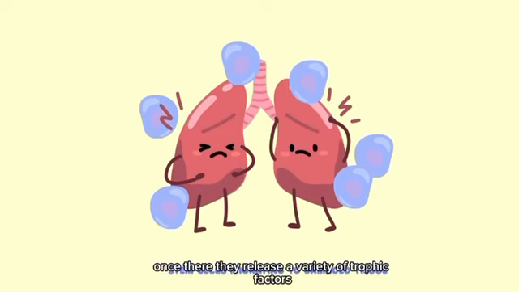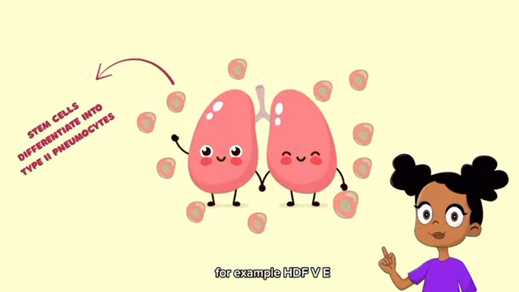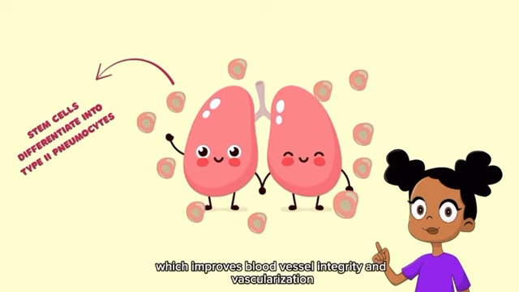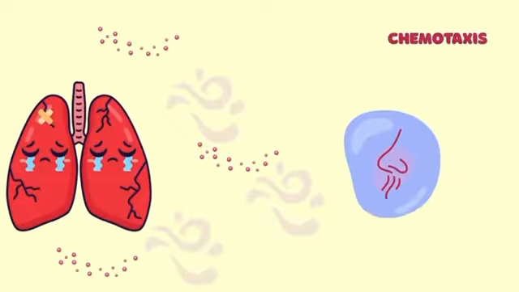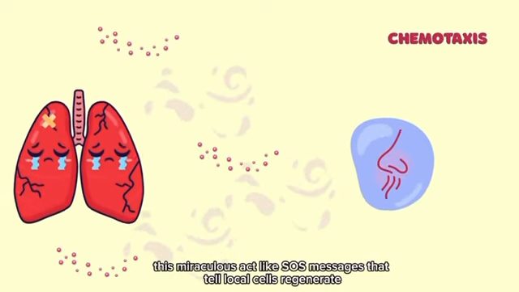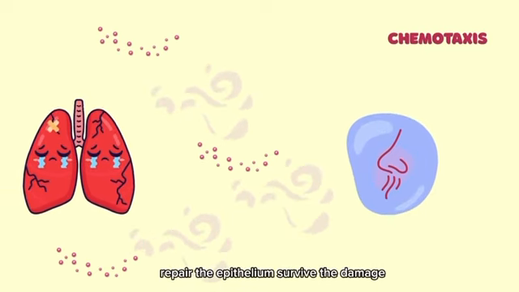Once there, they release a variety of trophic factors and signaling molecules that act on local cells, for example, HGF, VEGF, which improves blood vessel integrity and vascularization, KGF, which promotes proliferation and differentiation of type 2 pneumocytes. These molecules act like SOS messages that tell local cells: regenerate, repair the epithelium, survive the damage.